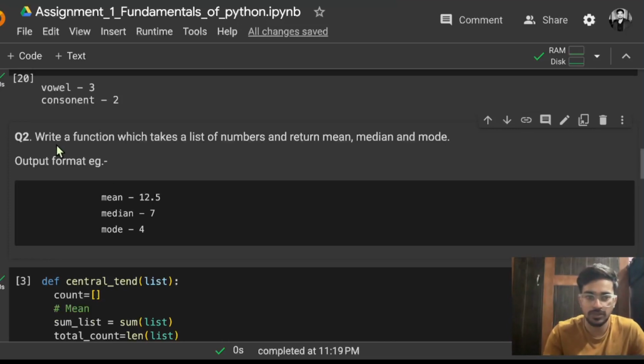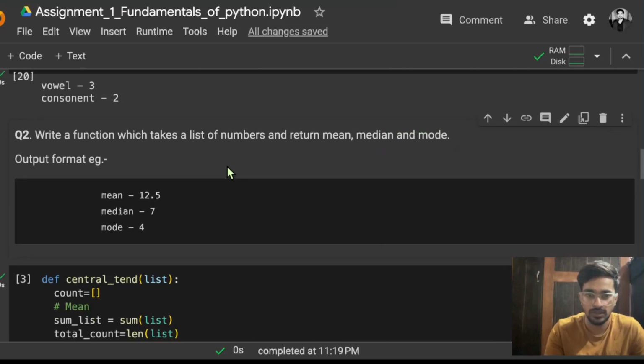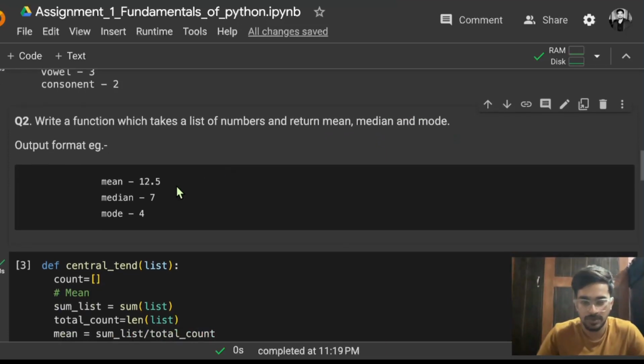Now the next question is: write a function which takes a list of numbers and returns mean, median and mode. So if you already know what mean, median and mode are, that is fine, but I will just recap briefly what mean, median and mode are.